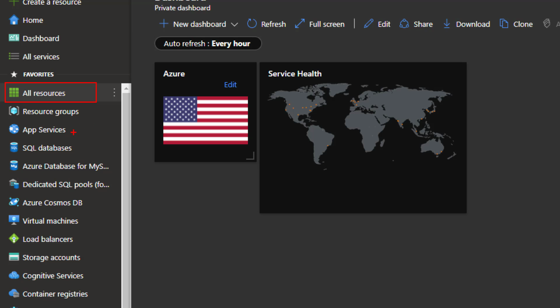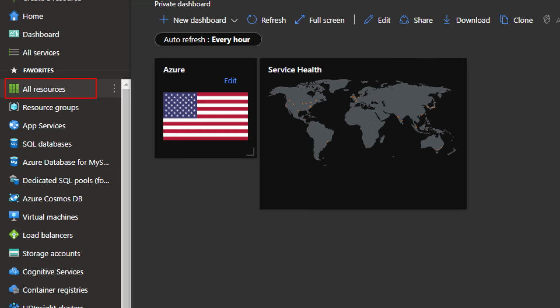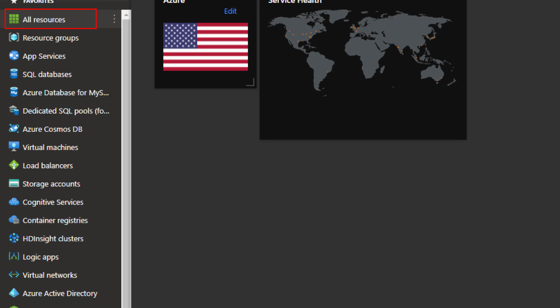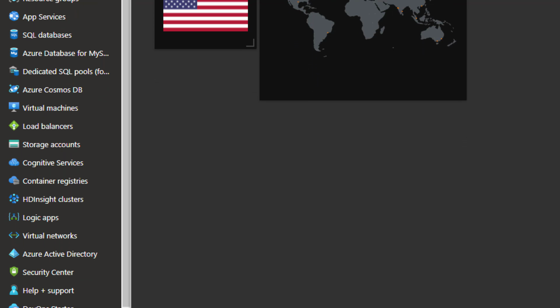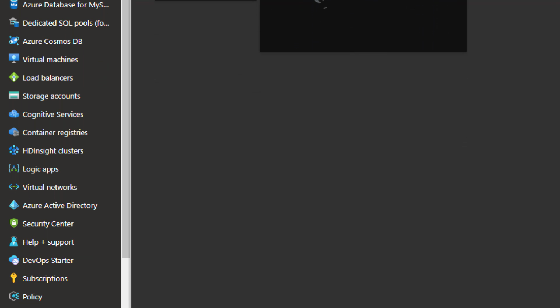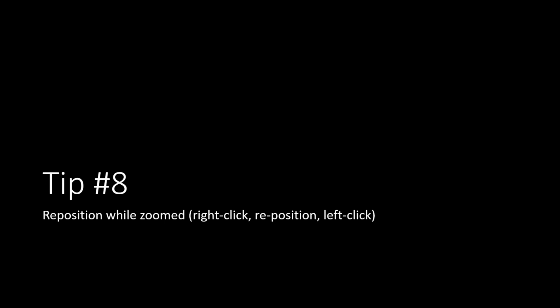what you can do is while you're zoomed in, right-click the mouse, that gets control back to being able to reposition the screen. I can gradually scroll down on the screen here. Oh, there it is. Now I can left click. That freezes the screen back up, puts me back in drawing mode, and I can come in here. So that also helps your viewers not get motion sickness as well. You can reposition the screen carefully while you're actually in a zoomed in mode. So tip number 8 is reposition while zoomed. Right click, reposition, left click.